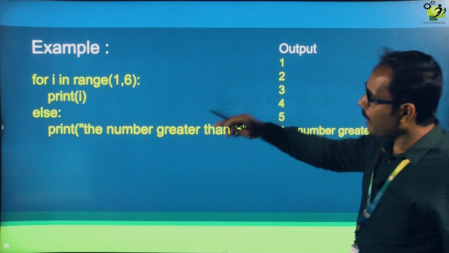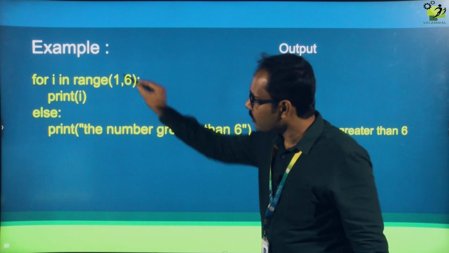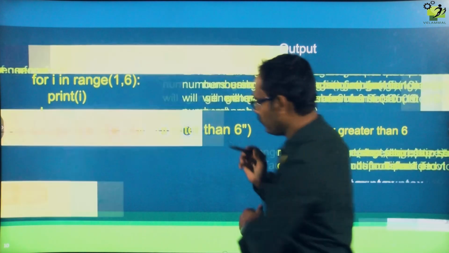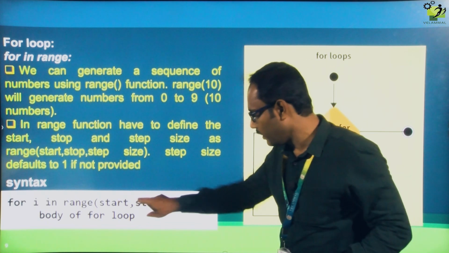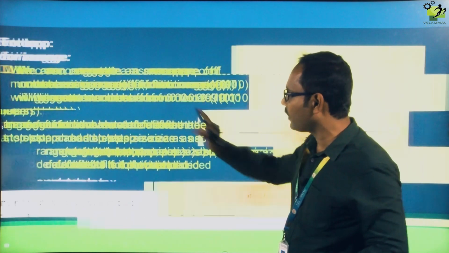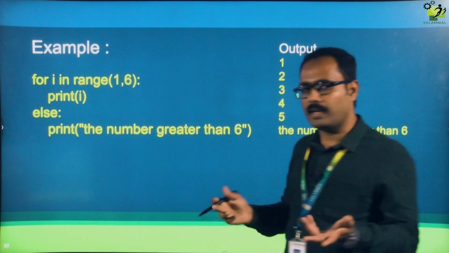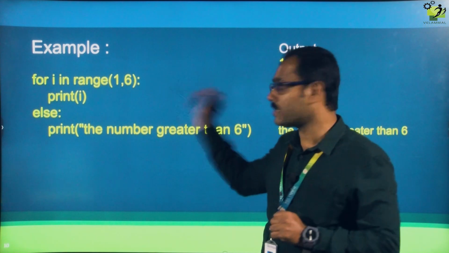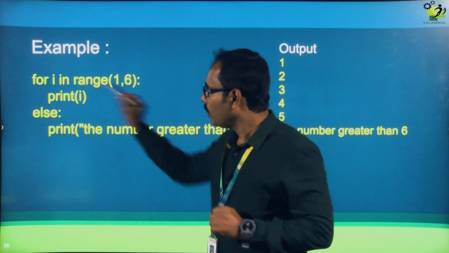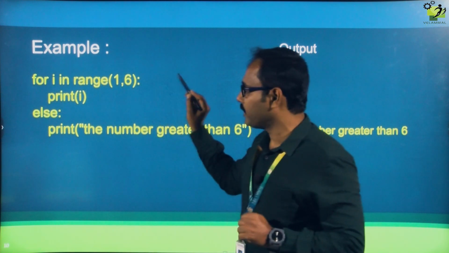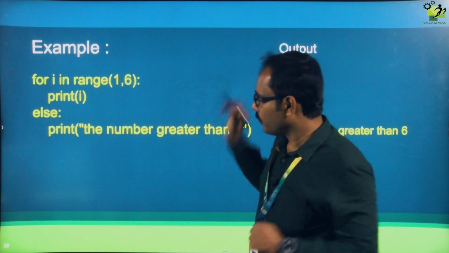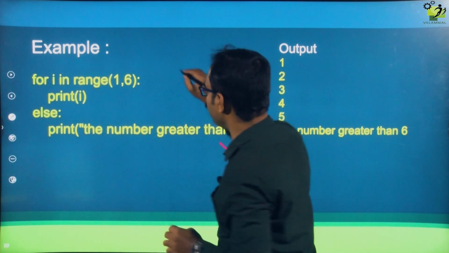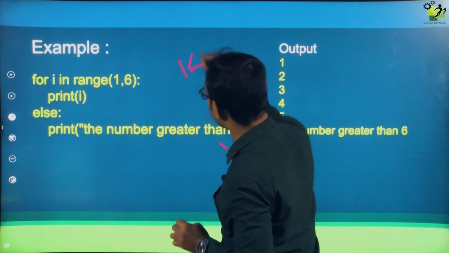For i in range, this is called the starting value, 1. This is called the stop value, 6. You can see here, start value 1, stop value 6. Step size is not mentioned. It is not mandatory. If you want to give it, you can, otherwise no need. By default it will consider it as 1 only. So for i in range of 1, 6, the meaning is that 1 is less than 6.